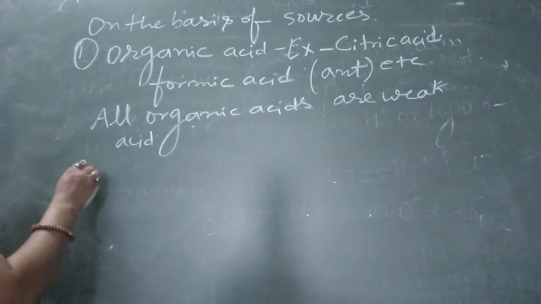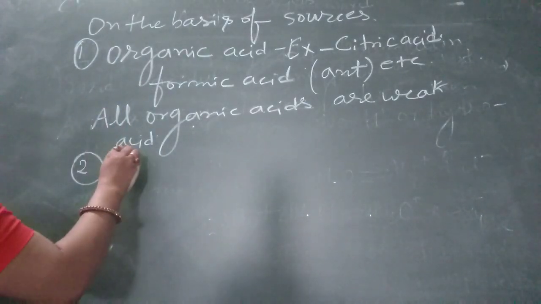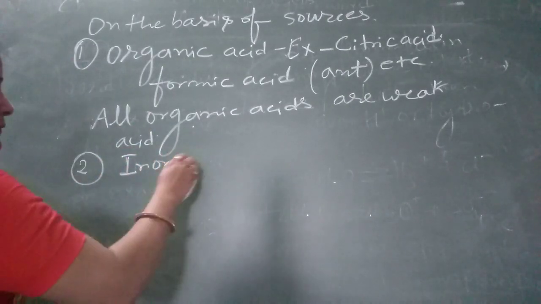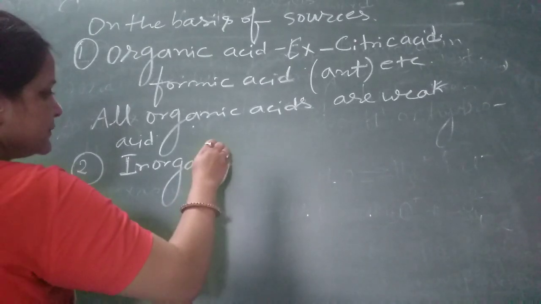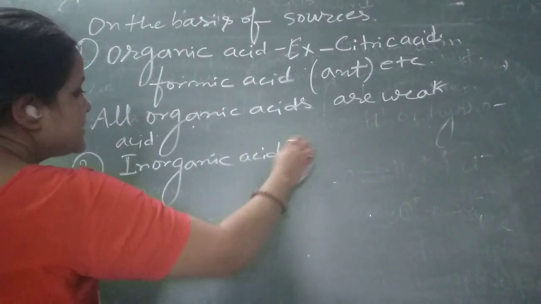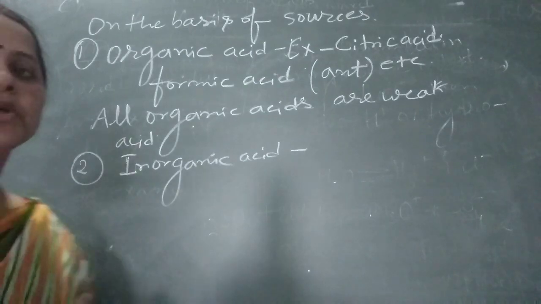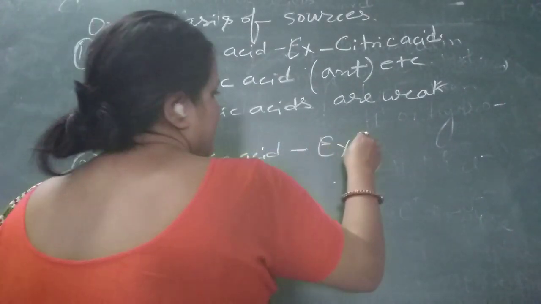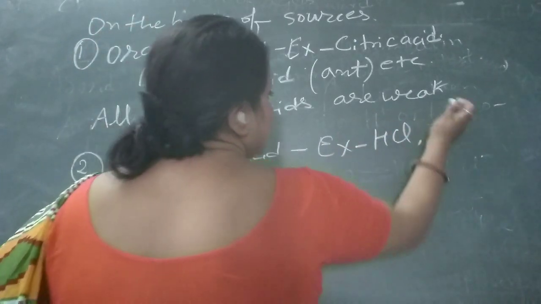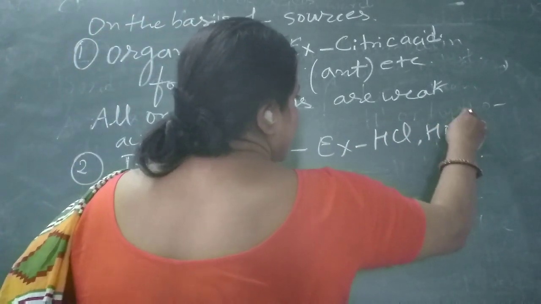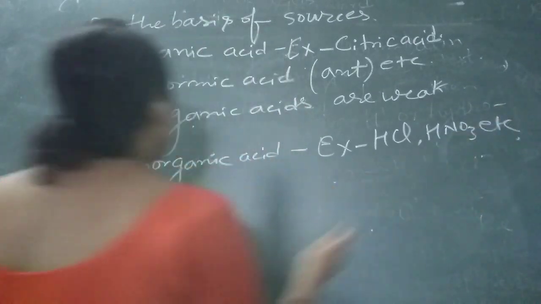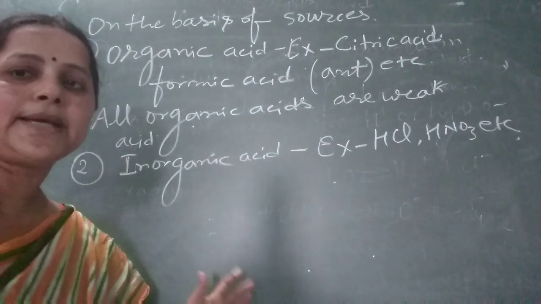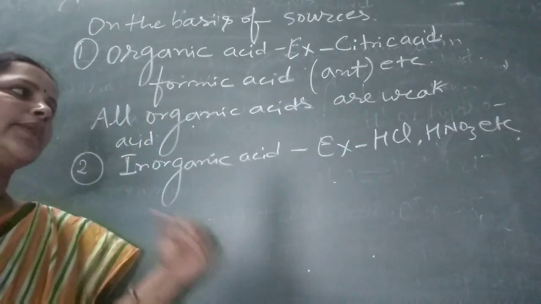Another type of acid on the basis of sources is inorganic acid. Inorganic acids, which are obtained from the earth's crust, are known as inorganic acids. For example, hydrochloric acid, nitric acid, etc. All inorganic acids are strong acids.